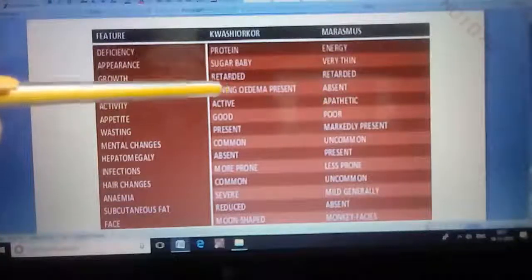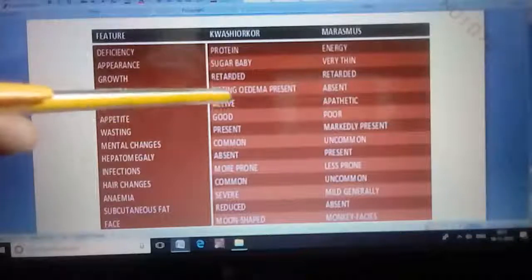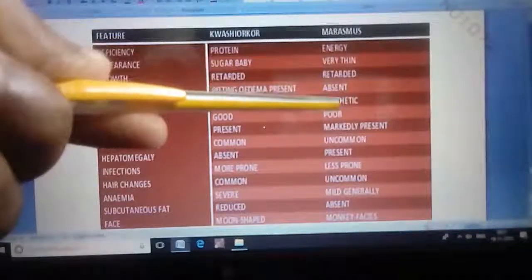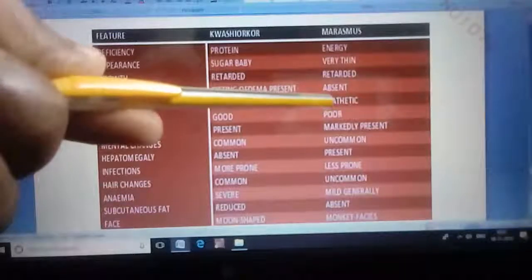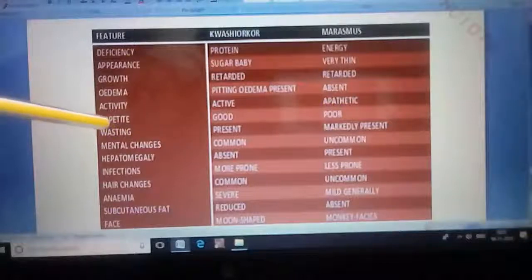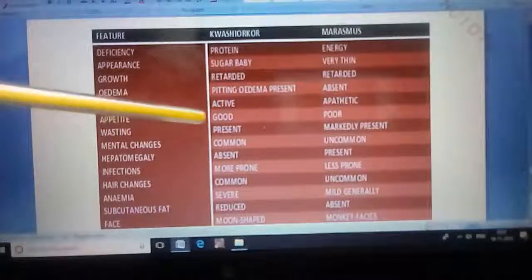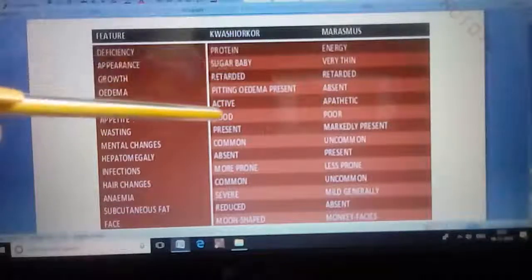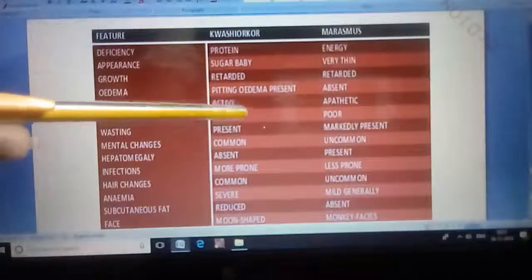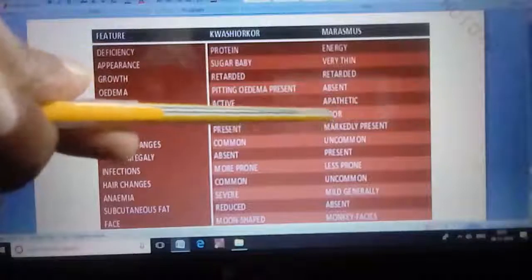Regarding activity, a kwashiorkor baby is usually active in nature, but a marasmus baby is usually apathetic, meaning inactive. And next one, regarding appetite, hunger. A kwashiorkor baby will have a normal appetite, meaning good appetite, but a marasmus baby will have poor appetite.